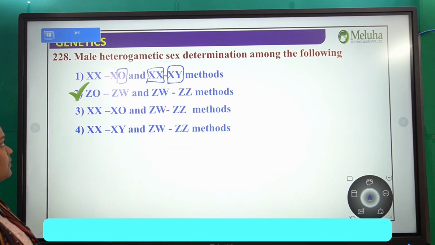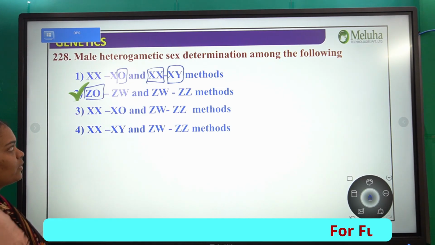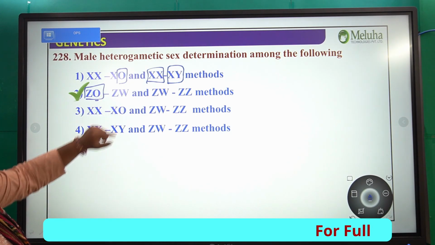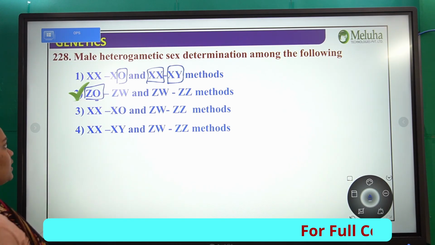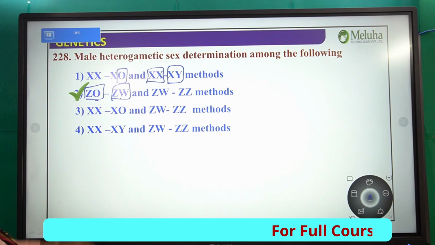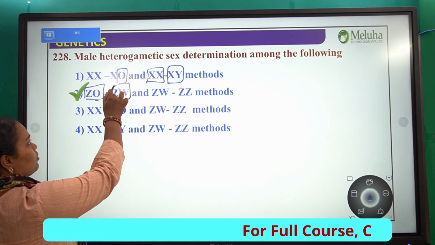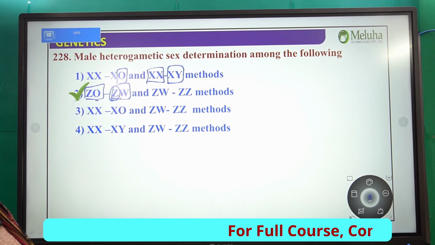Next, ZO-ZW. Here ZO has an O, which means the chromosome is absent. But when you observe ZW, W is a different chromosome and Z is a different chromosome. Both are dissimilar chromosomes.